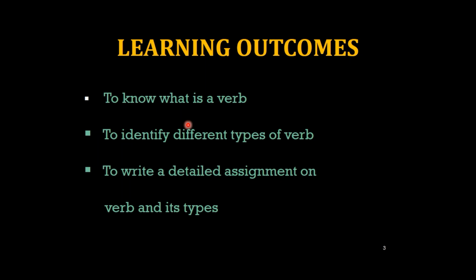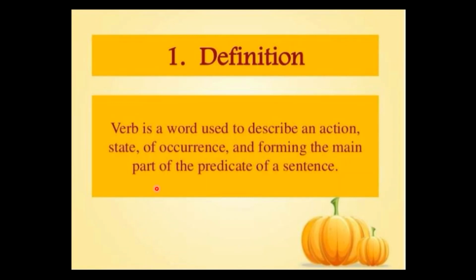The learning outcomes of today's lecture are that at the end of this lesson you should be able to know what a verb is, you should be able to identify different types of verb, and finally you should be able to write a detailed assignment on verb and its types. So this is all that you know already, but we need to revise everything so that if there is any kind of ambiguity in your minds at this level, at class 10th, you should remove it.